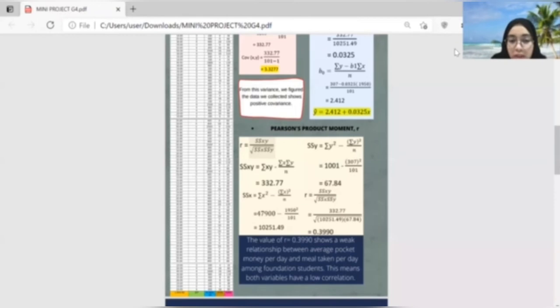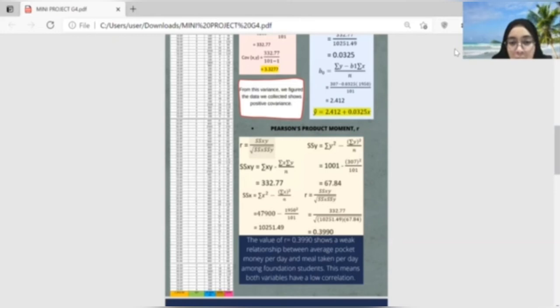The next step is to find the sum of squared deviation of x using the formula given, which is sum of x squared minus sum of x squared divided by data value, and we got the answer 10251.49.